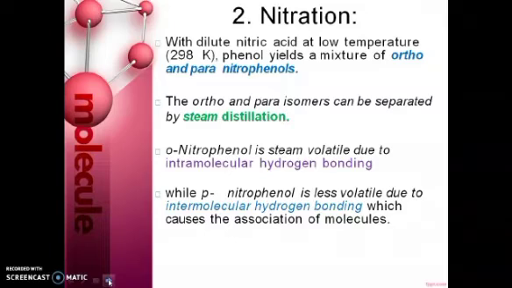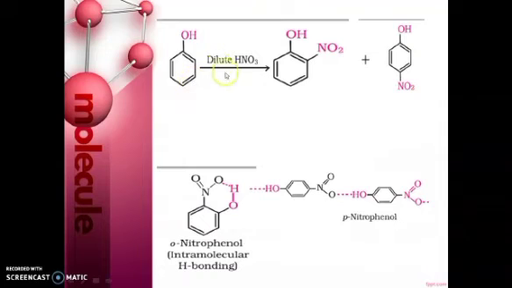The ortho and para isomers can be separated by steam distillation. In ortho-nitrophenol, there is intramolecular hydrogen bonding, and due to this bonding it is steam volatile. But the para-nitrophenol is less volatile due to intermolecular hydrogen bonding, which causes the association of the molecules. So this is the reaction in presence of dilute HNO3.